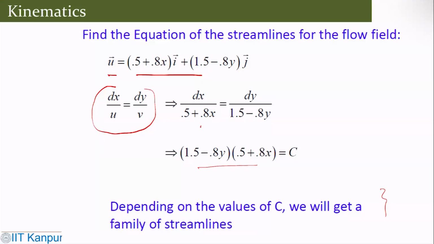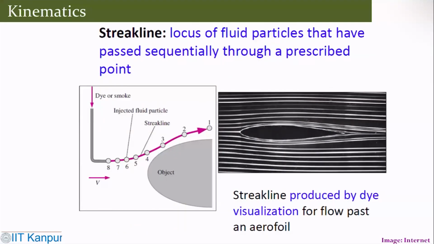Okay. Now we have the streak line, which is the locus of fluid particles that have passed sequentially through a prescribed point. For the streak line, one can look at this kind of dye visualization to get this. So it's an individual fluid particle, and you try to find the locus of that. If a fluid particle comes here and passes through this point, that locus is going to give you the streak line.